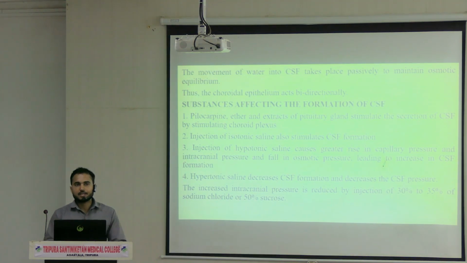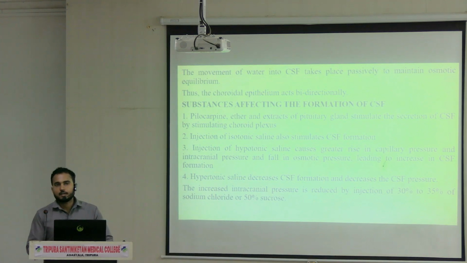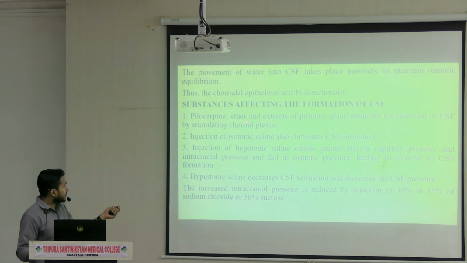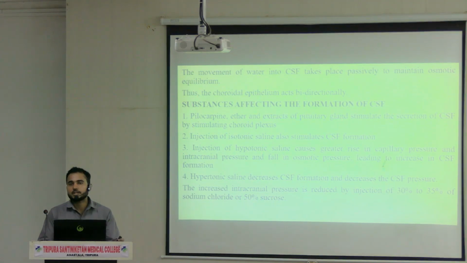Next, there are some substances which can change the rate of production of CSF, and this is very important when you will be dealing with such cases. At that time, these particular points will help you a lot. For example, substances like pilocarpine and ether extract from the pituitary gland will stimulate the production of CSF. Pilocarpine is a drug.